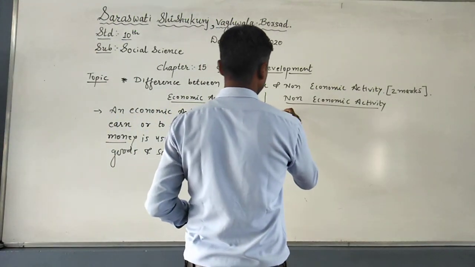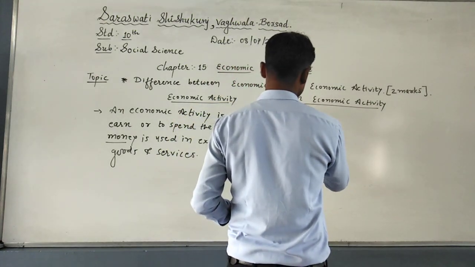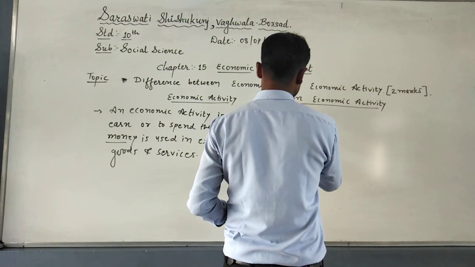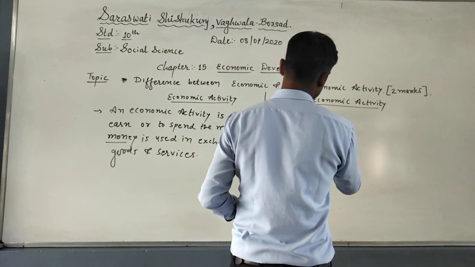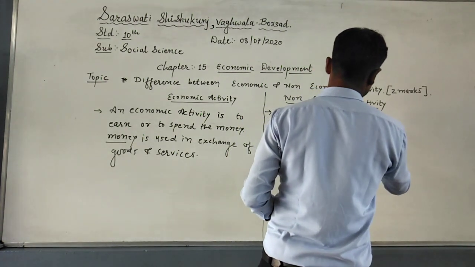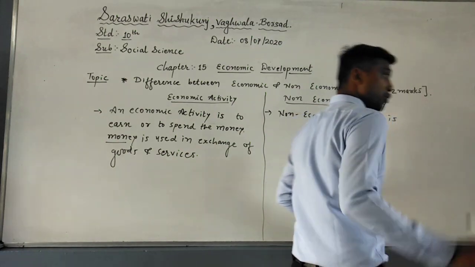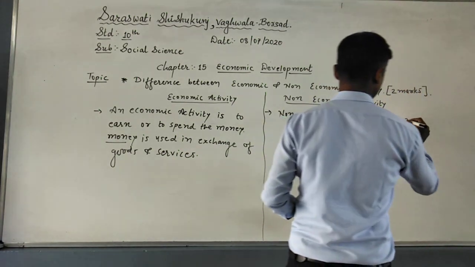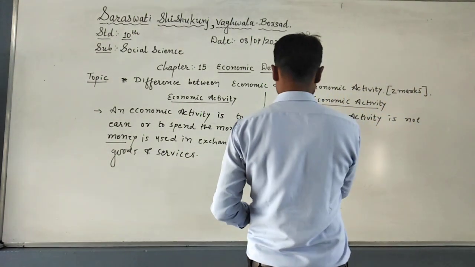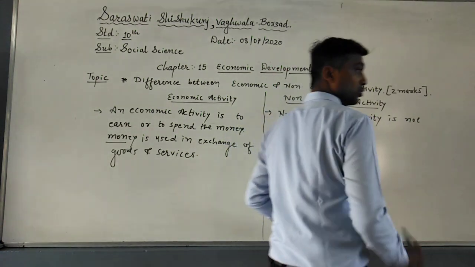Whereas non-economic activity is not undertaken through money.